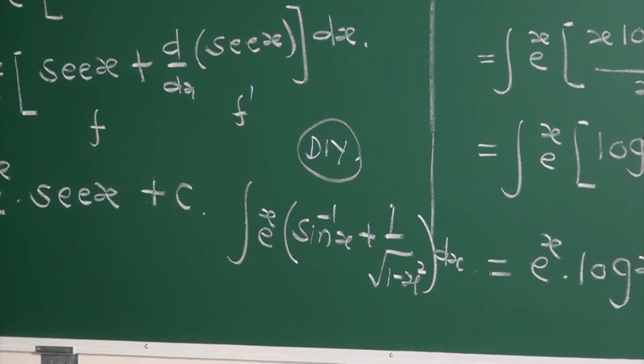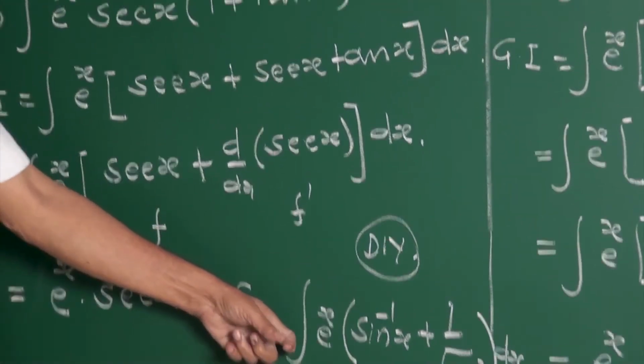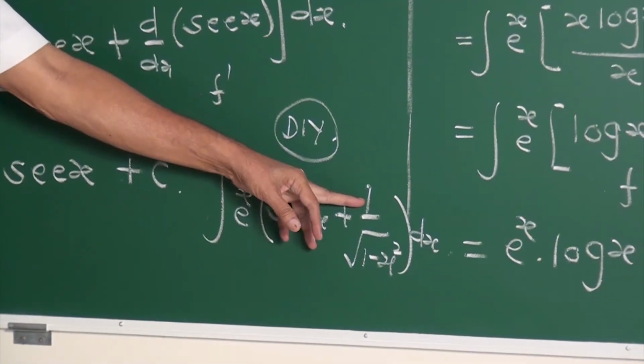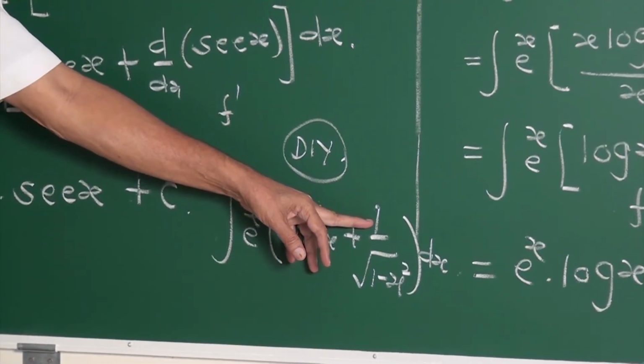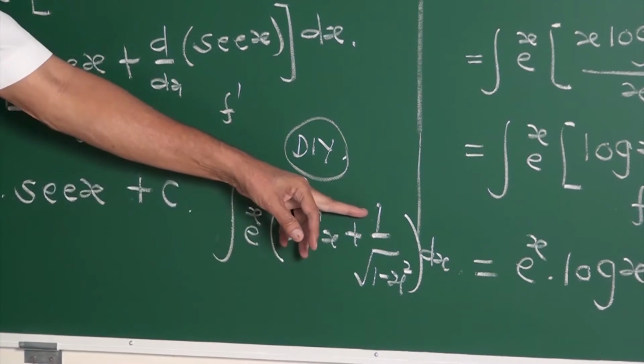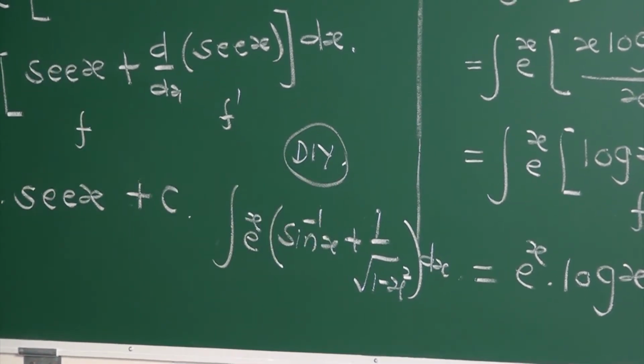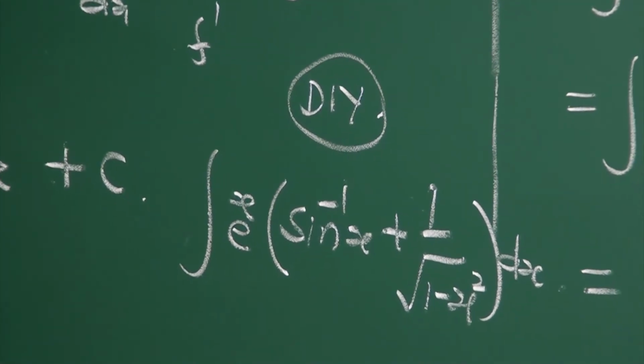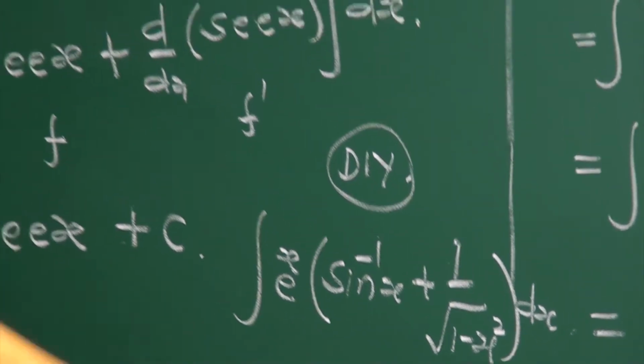This is given in your textbook. It is a parallel example. He may give tan x plus sec square x. What is the derivative of tan? Sec square x. Cot x minus cosec square x. Like this, they may construct any examples, f plus f dash. Yes, my friends, 1 minute. Copy it.